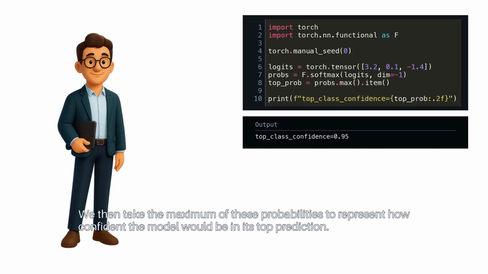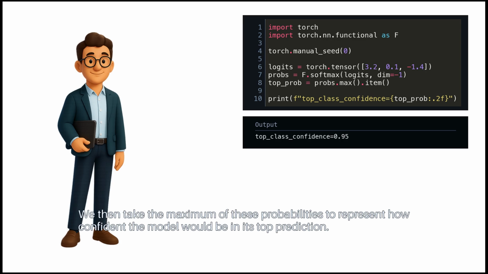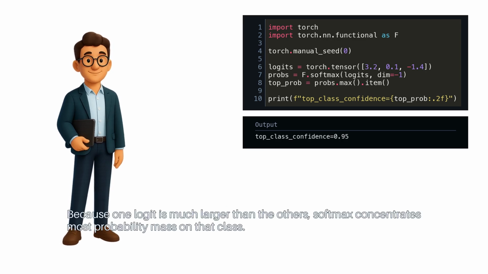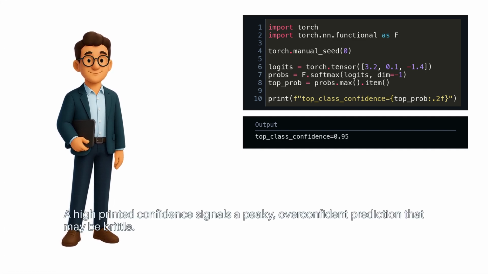We then take the maximum of these probabilities to represent how confident the model would be in its top prediction. Because one logit is much larger than the others, softmax concentrates most probability mass on that class. A high printed confidence signals a peaky, overconfident prediction that may be brittle.